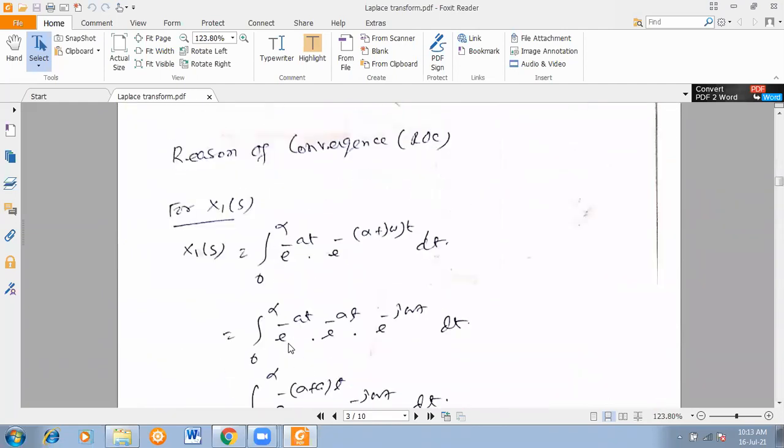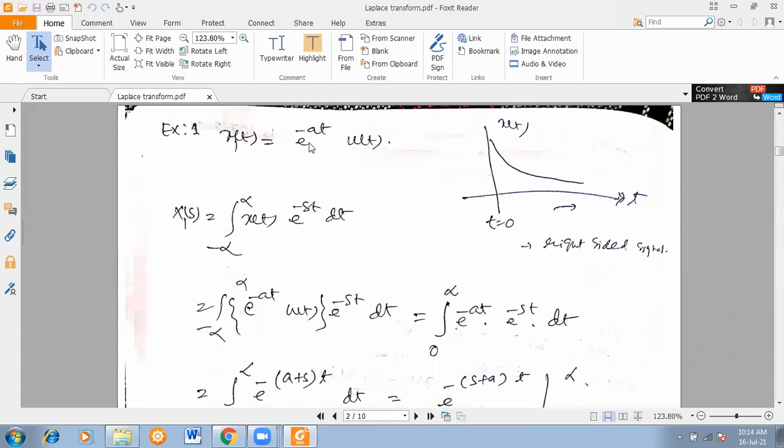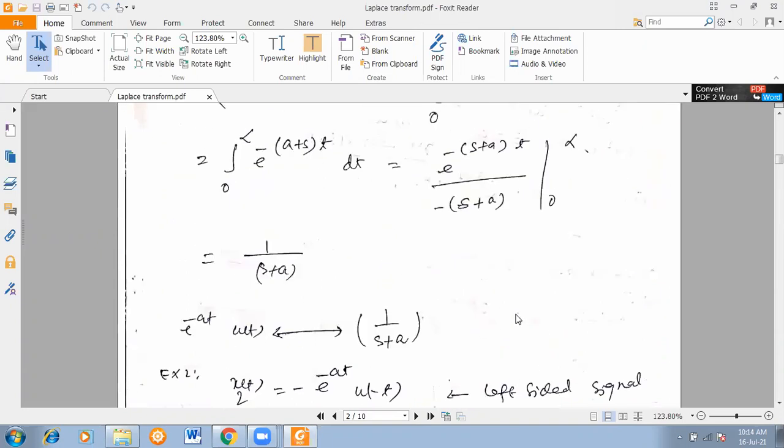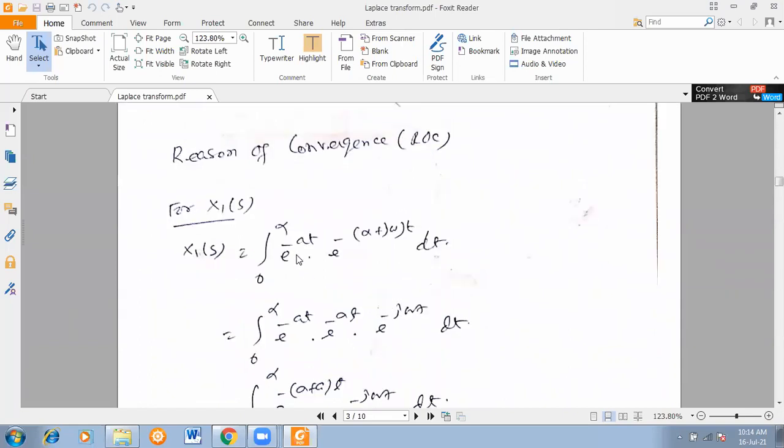So region of convergence. For x1(s), it is the integral from 0 to infinity of e to the power minus a t times e to the power minus (sigma plus j omega) t dt. Why are we writing 0 to infinity? Because u(t) is there, so the limit should be 0 to infinity, e to the power minus s t dt. Instead of s we have written sigma plus j omega. So ultimately I have taken e to the power minus a t, e to the power minus sigma t, e to the power minus j omega t dt.